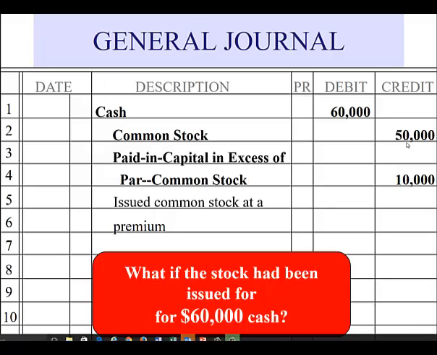What if the stock had been issued for $60,000 cash? Once again, we would debit cash for the $60,000 received for the stock. Then we're going to credit common stock for the par value of the stock. Common stock is always credited for the par value only. So the difference between the amount of cash received and the par value of the stock is $10,000, and that $10,000 gets credited to an account called Paid in Capital in Excess of Par Common Stock. It's just one long account name.